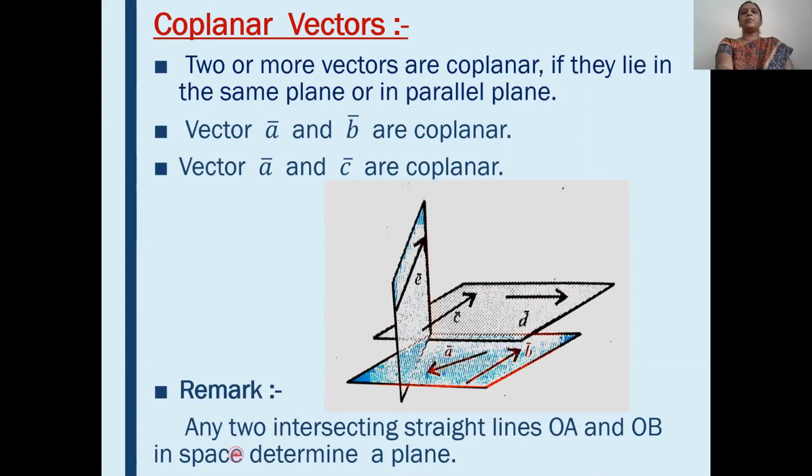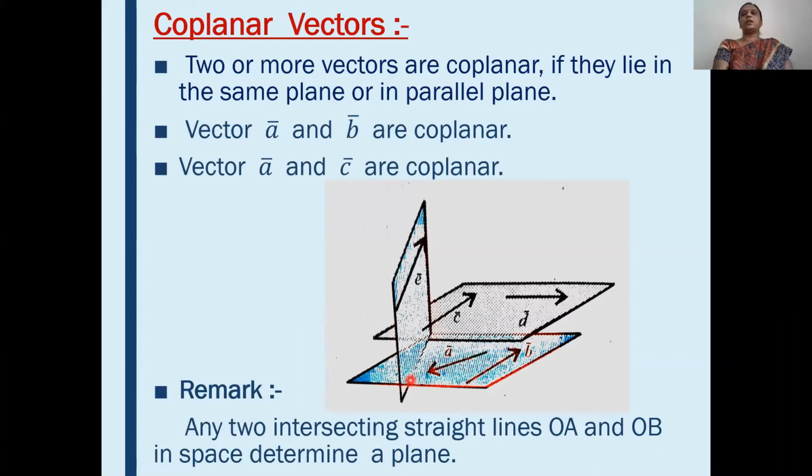Okay. And see the remark. Any two intersecting straight lines OA and OB in a space determine a plane. See here, these two planes are intersecting each other and they intersect each other in a line. Okay. It is clear to you what is meant by collinear vectors and coplanar vectors.